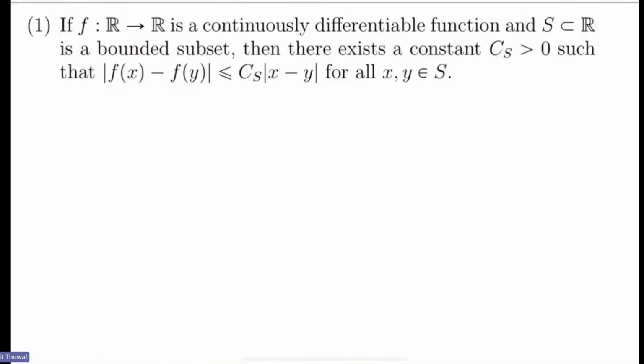So see, what is given: if f from R to R is a continuously differentiable function and S is a bounded subset, then there exists a constant C_S greater than 0. The C_S, this subscript, is a reminder that this C_S depends on S. If you choose different subsets, you will get different constants. So that's why we write S in the subscript. This is the region such that mod of f(x) minus f(y) is less than C_S times mod of x minus y for all x, y in S.